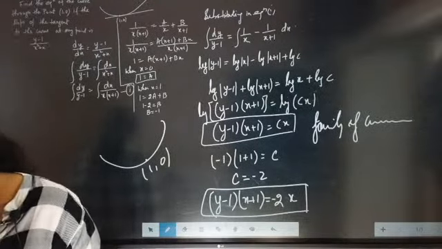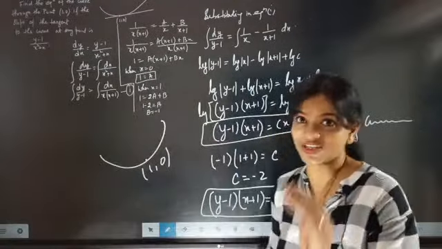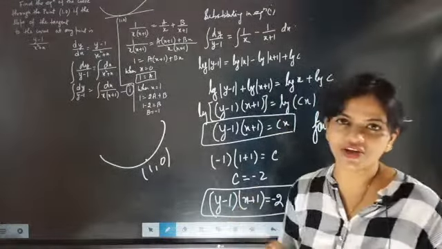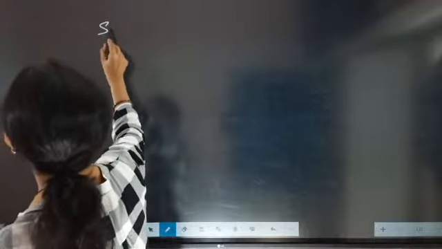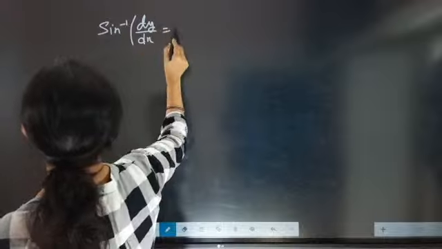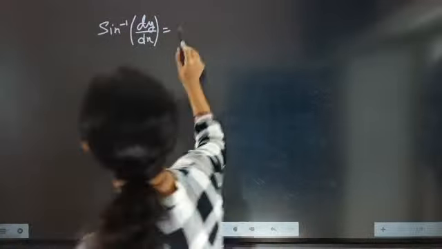Now look here. Now we are going to do some very special questions of the variable separable method. A special question for the variable separable method is sine inverse of dy by dx equal to x plus y.